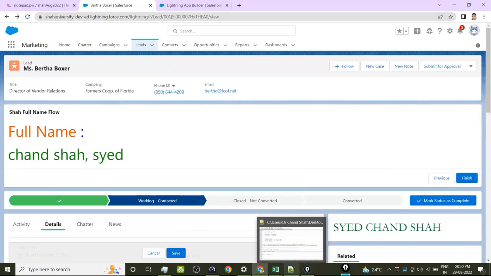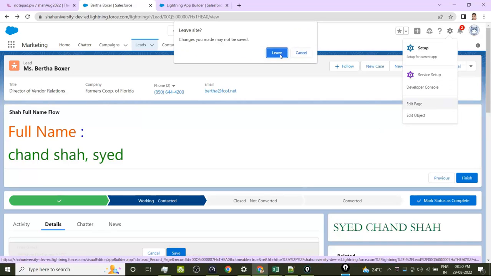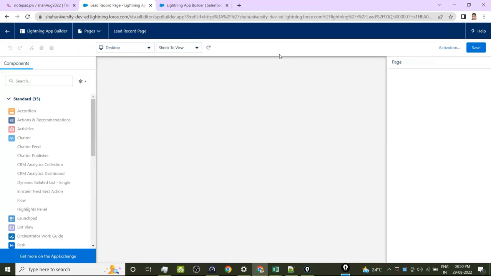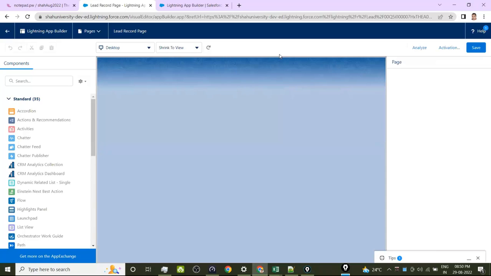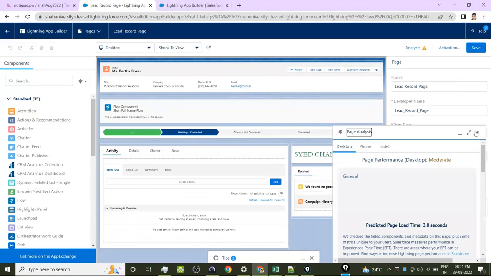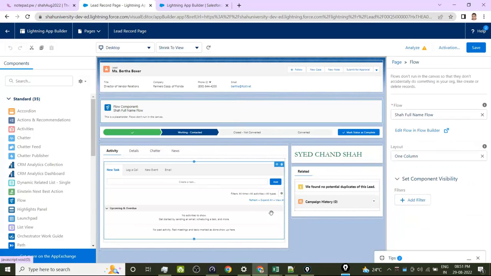How to achieve this? Let's go back to the page layout again. It's nothing but the Lightning App Builder. So traditionally, I have already shown you that is one way you create there. What is the type of page you want to create? Then you will assign it. That is one thing. And straightforward, quickly you can do this one also. For this particular flow component, what is there? Set component visibility. This is called conditional rendering.